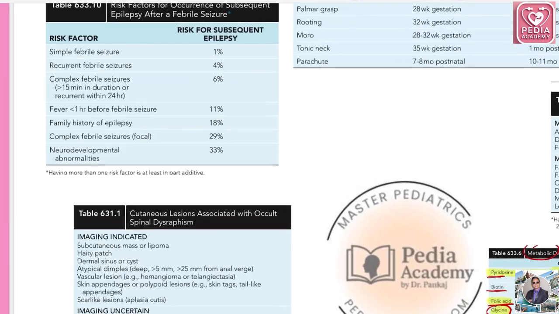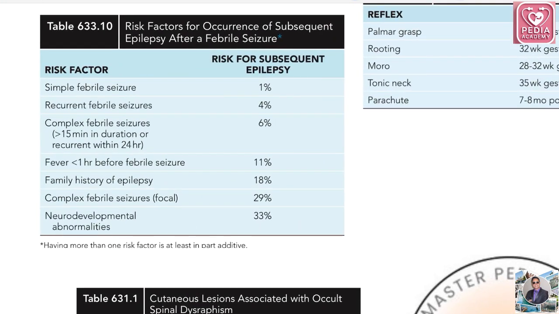In our discussion, the first table is the risk factors for occurrence of subsequent epilepsy after a febrile seizure. Means the attendant, or the father, is asking what the risk of subsequent epilepsy is after an episode of febrile seizure. This is an ultra high yield table because this has been asked multiple times in exam, NEET SS or INI-SS. If it is a simple febrile seizure, the chance of subsequent epilepsy is 1%. Just note it is just 1%.